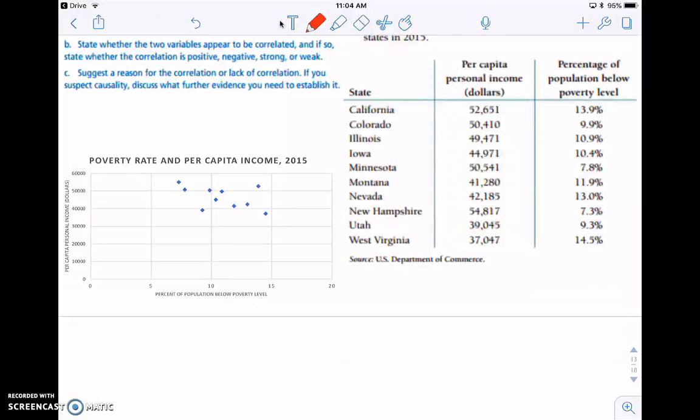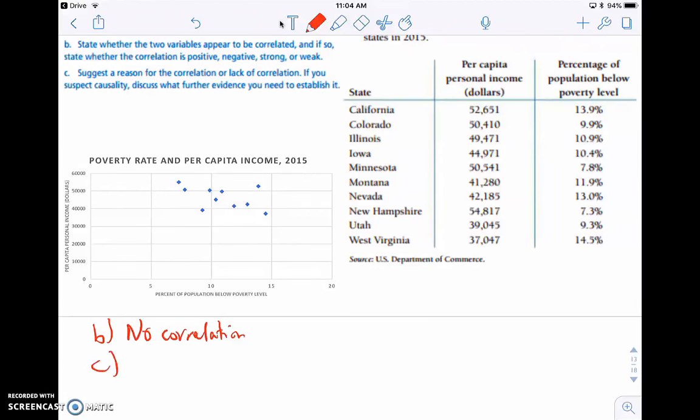So we want to state whether two variables appear to be correlated. Okay, in this one, if we were trying to draw a line of best fit, there doesn't appear to be any obvious negative. There doesn't appear to be any obvious positive here. Kind of have this random scattering here, so there doesn't appear to be any correlation. If there is, it's very weak. So we'll call this negative or no correlation.